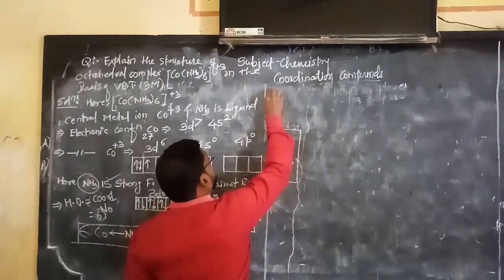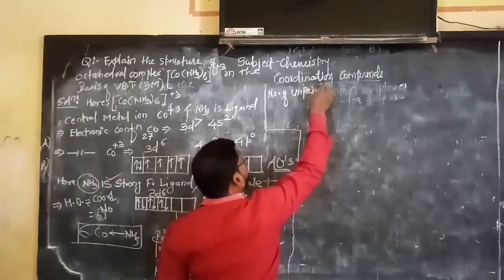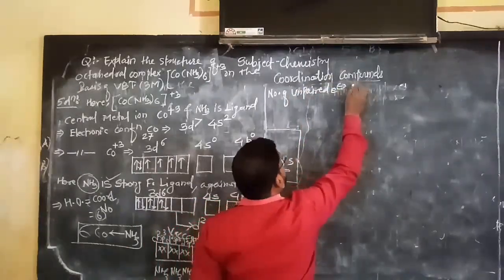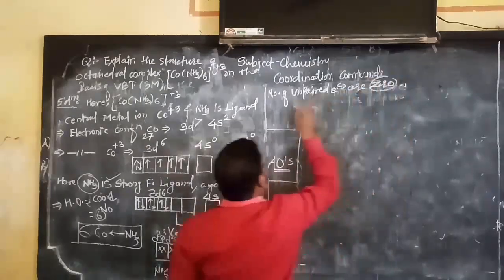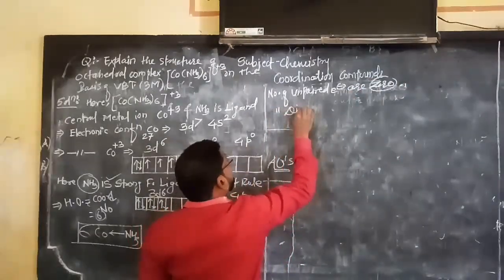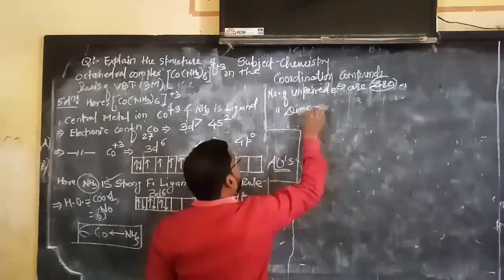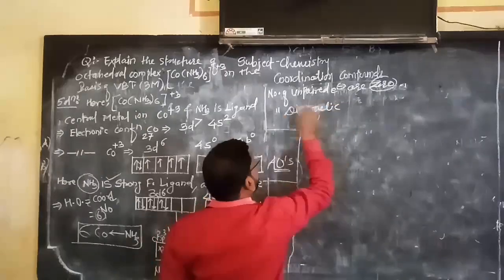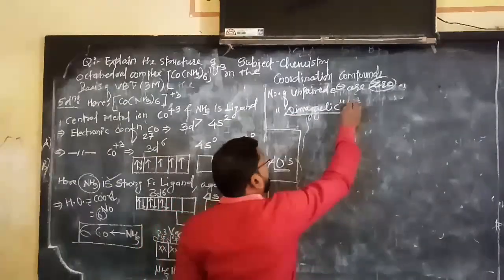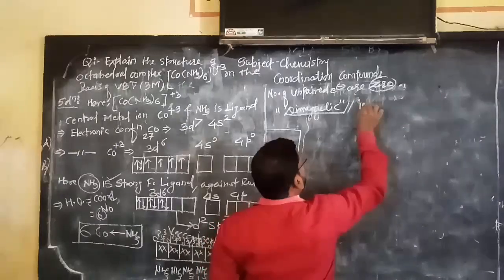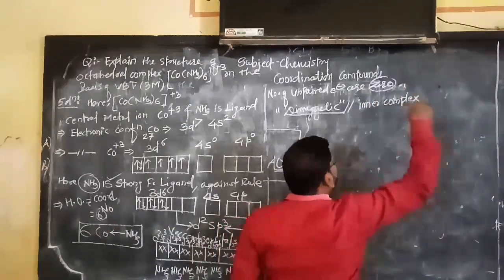Now let us study the magnetic nature of this. The number of unpaired electrons is 0, and therefore this is diamagnetic in nature. After that we can say it is an inner complex. So in this way we can write.